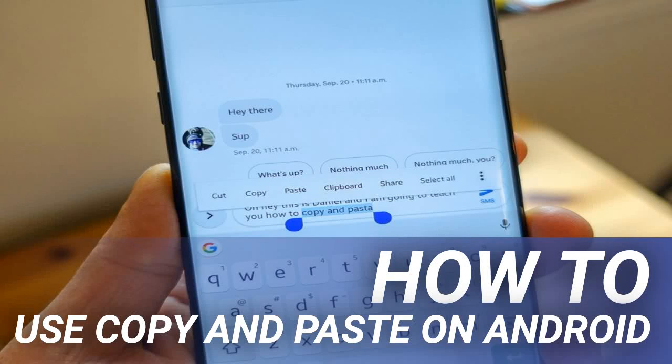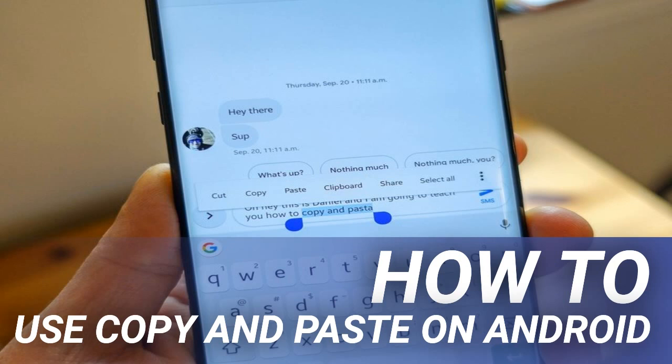How to use copy and paste on Android. If you think about which device you type the most on in a day, it's likely your phone. And that's fine. Sometimes, however, typing on a phone can be a bit of a pain in the keister. And if you've typed out a long tirade of a text and want to share it with someone else, typing it out all over again sucks.